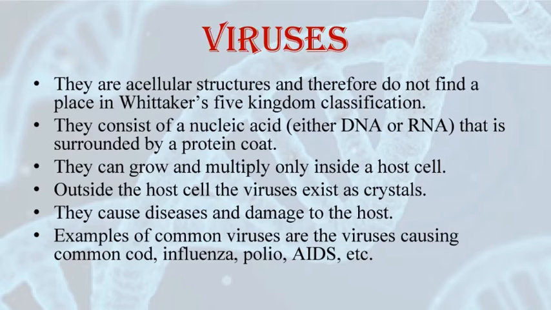In the year 1892, Ivanovsky studied the tobacco plant and he observed that the tobacco plant had a mosaic disease. After further studies, he recognized certain organisms which were responsible for this. Then he tried to study them by using bacteria-proof filters. When he started studying them, he found that these organisms can easily pass through the bacteria-proof filters.